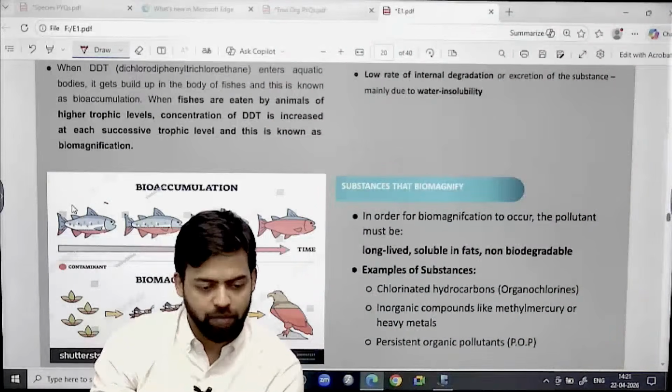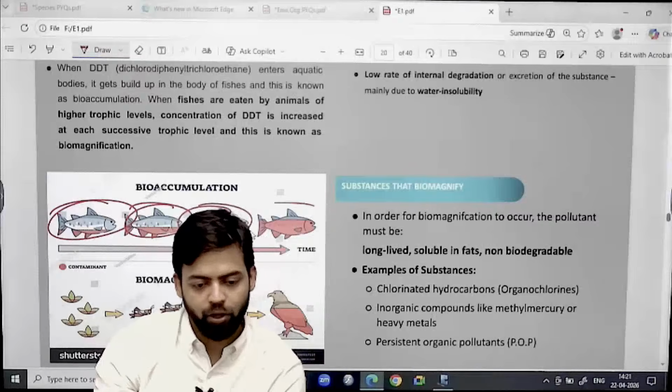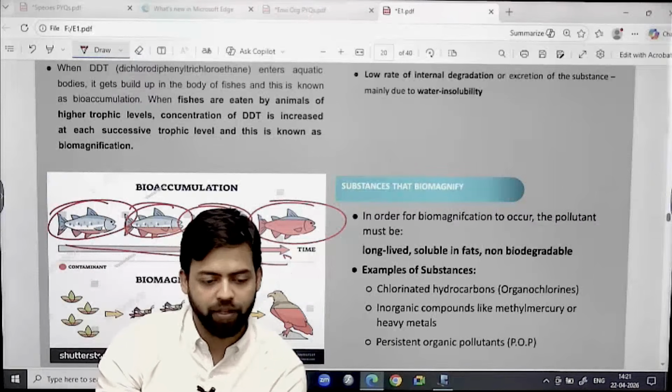So this is an example of bioaccumulation. Over a period of time, this has accumulated, right?